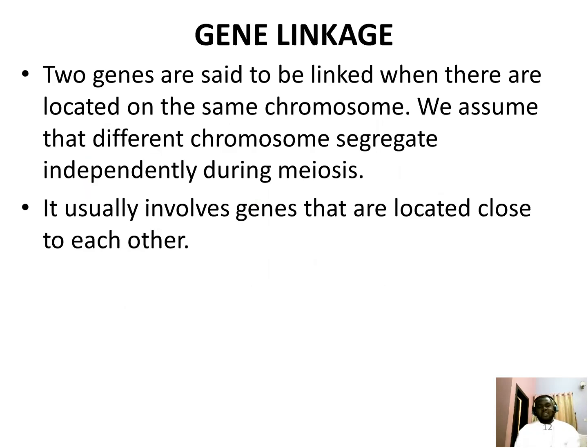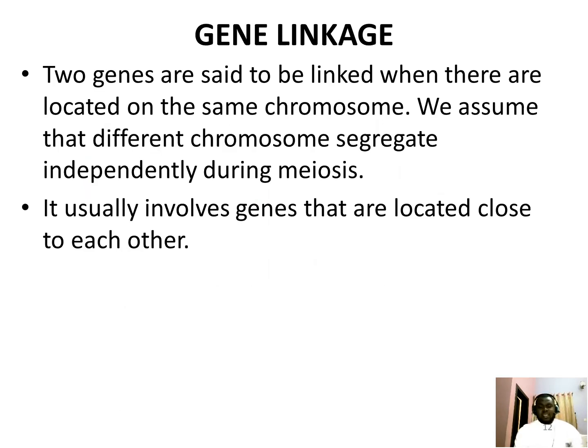What is meiosis? Meiosis is a type of cell division that involves production of 4 daughter cells, each with half number of the original chromosome of the parent cells. Linkage usually involves genes that are located close to each other.